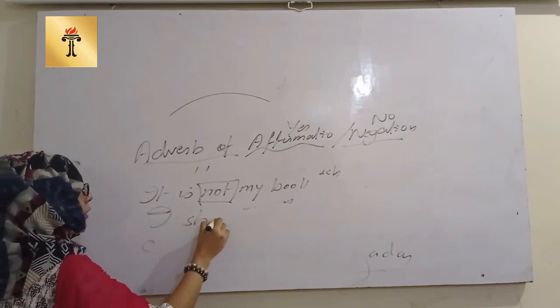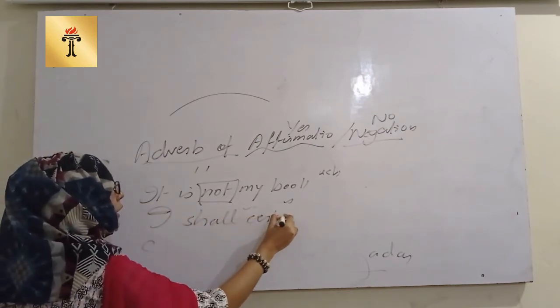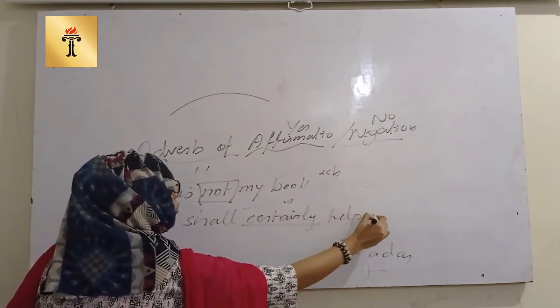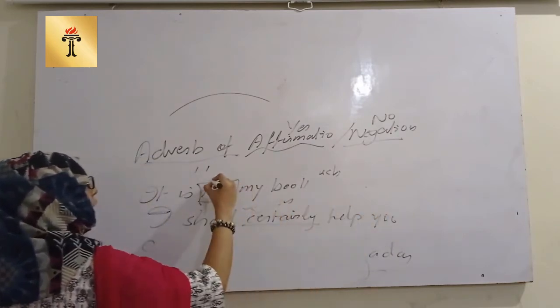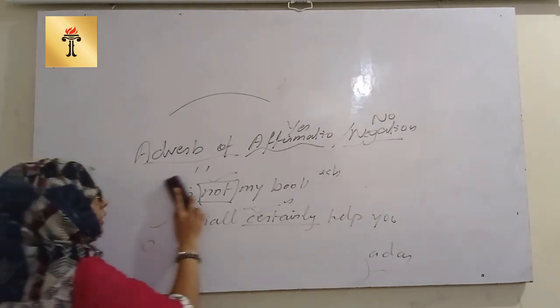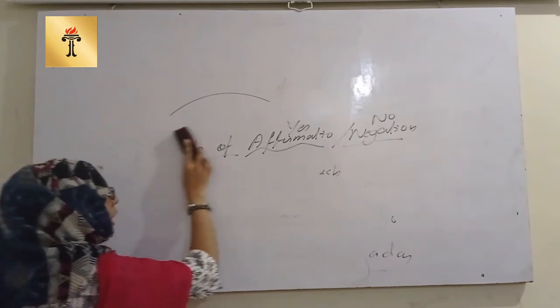I shall certainly help you. So this certainly, this not will be categorized like the adverb of affirmation and adverb of negation. So this was the kinds of simple adverb.